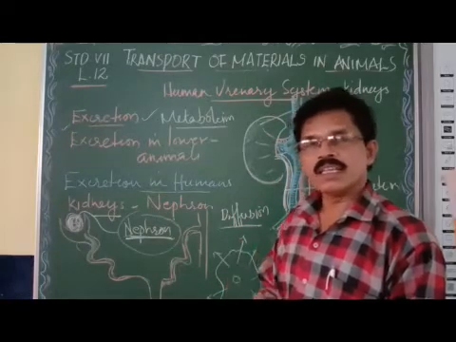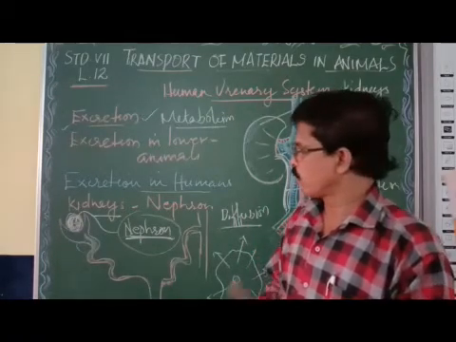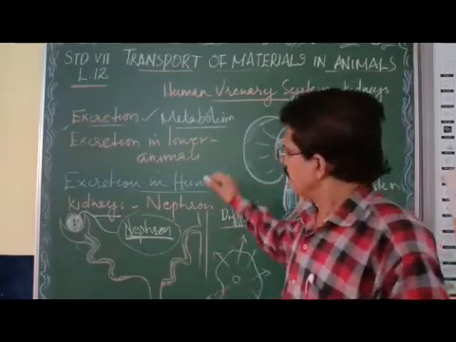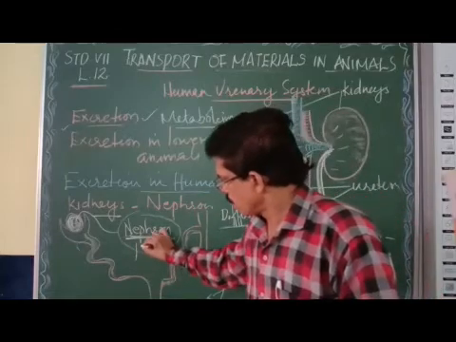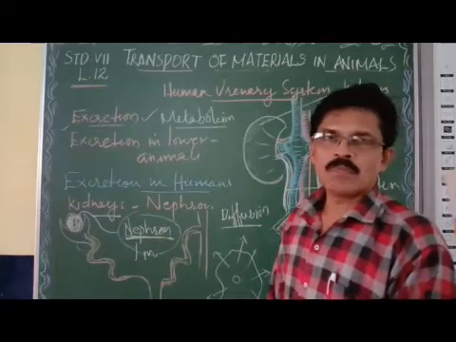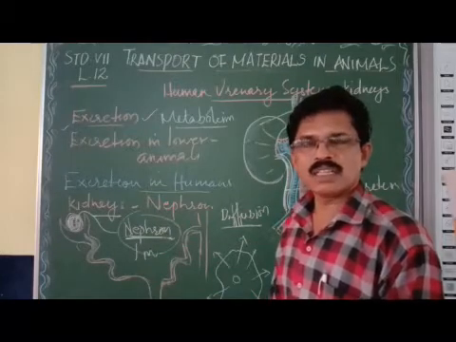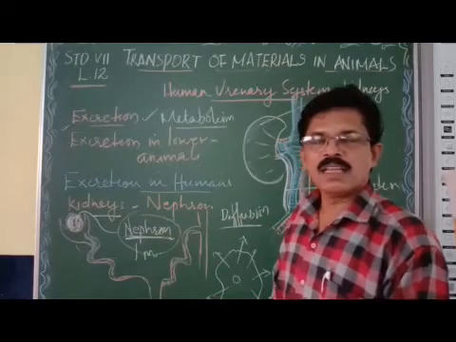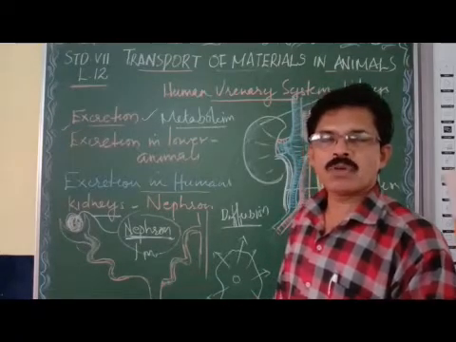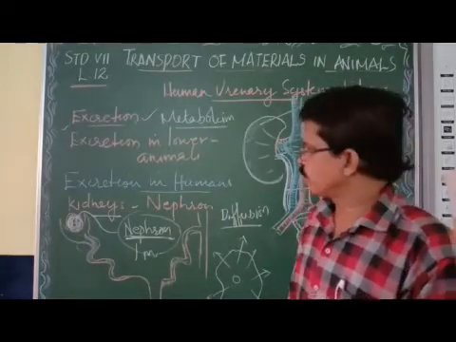In each kidney, there are 10 lakhs, or 1 million, nephrons. So when the blood flows through these nephrons, the blood is filtered. So we can say the nephrons are the filtering units of the kidneys.